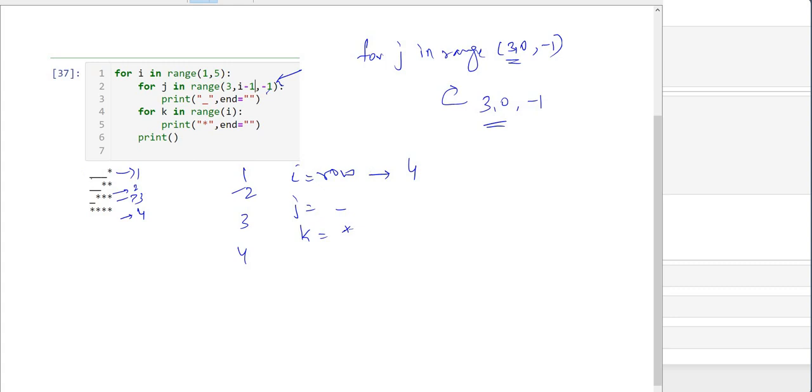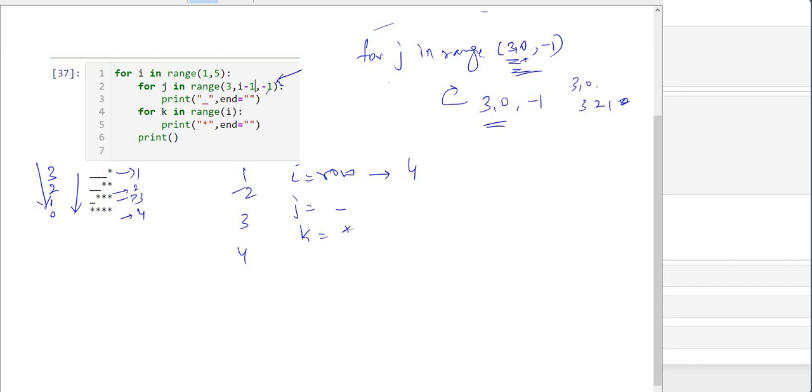Now my j is for underscore. Here the value of underscore is decreasing. First row has 3, second row has 2, third row has 1 underscore, and fourth row has 0 underscore. So this is how you can see my underscore value is decreasing. But when I use this range 3 comma 0, it got fixed. It is not decreasing. So 3 comma 0 means 3 to 1 only.